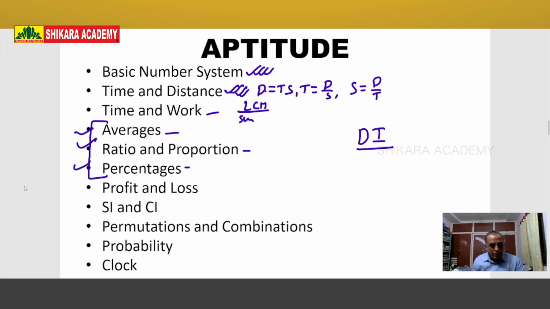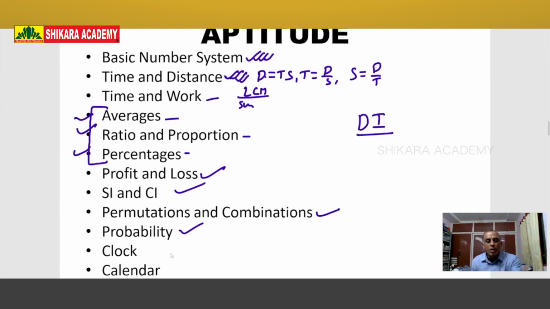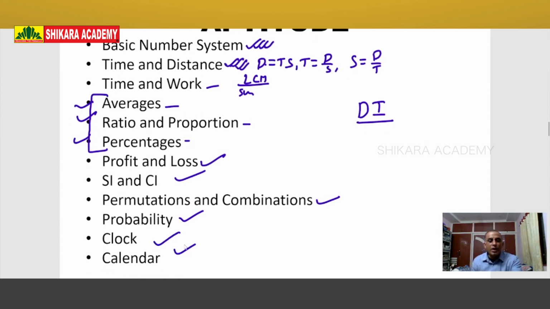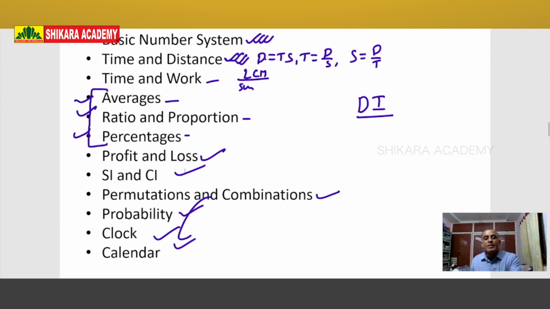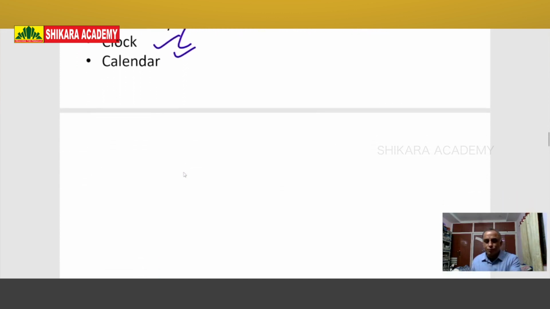Now the next topics: profit and loss, simple interest, permutation and combination, probability, clock and calendar. These topics are also very important. You should become master in these topics. If you are good in these topics, no doubt you'll get good marks in the examination.